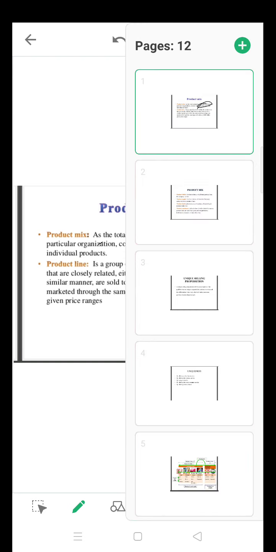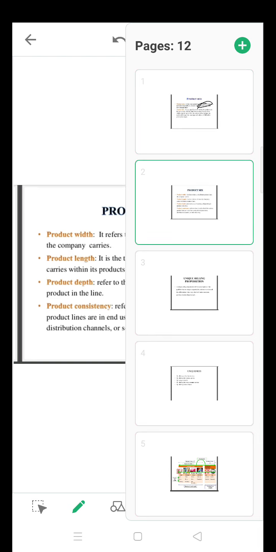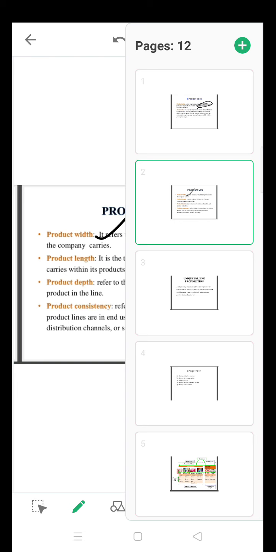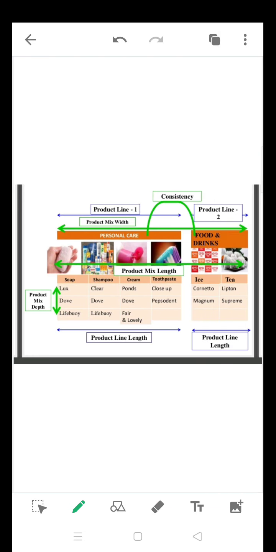Let me understand this through product mix. Actually, the product mix consists of, first, product width, length, depth and consistency. What is product width? It refers to the number of different product lines the company carries. So I am going to give an example here of Unilever, Hindustan Unilever.